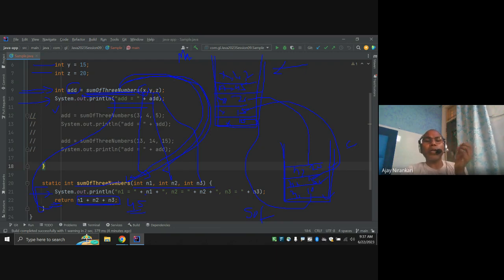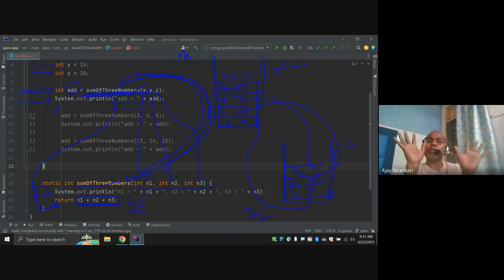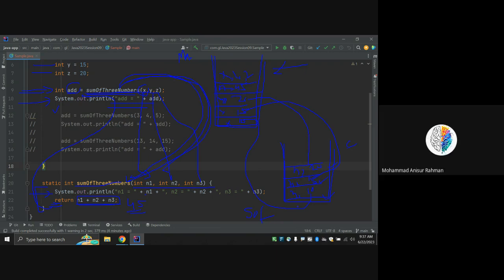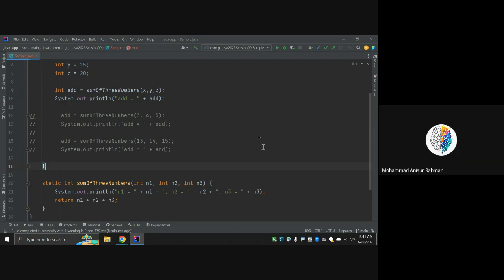So just understand that each method has a separate block, a separate address, a separate stack. Each and every method has a separate block. Whatever variables you declare in this block go inside it. So till now, any question or doubt? No, so far I'm fine.